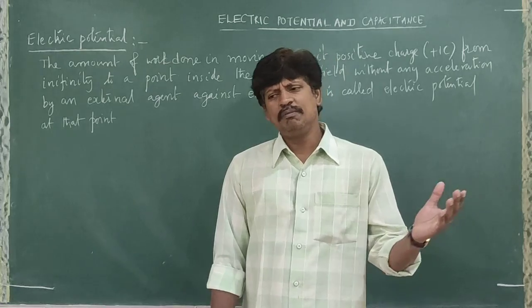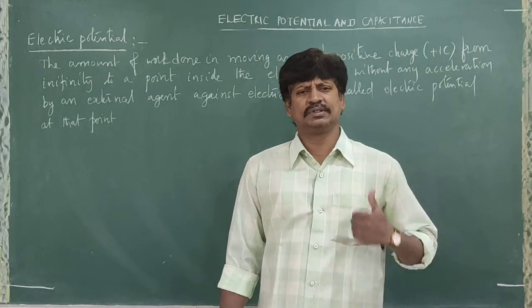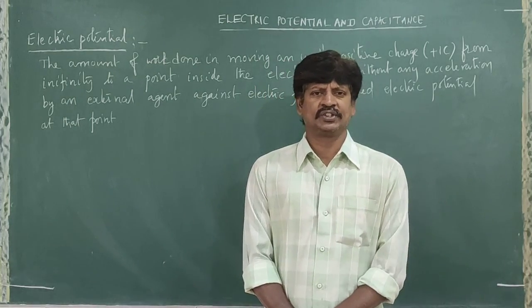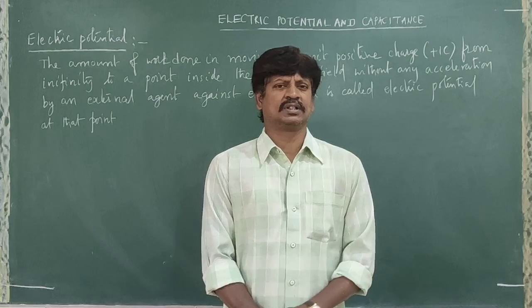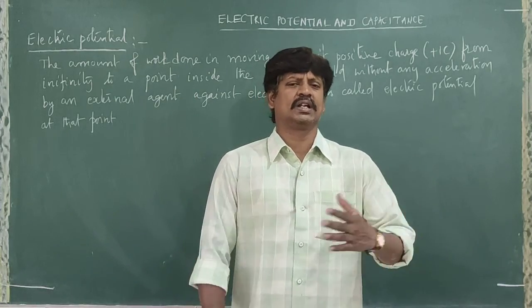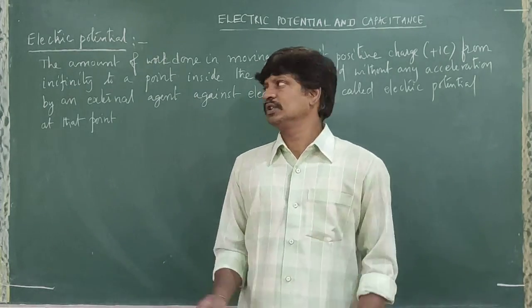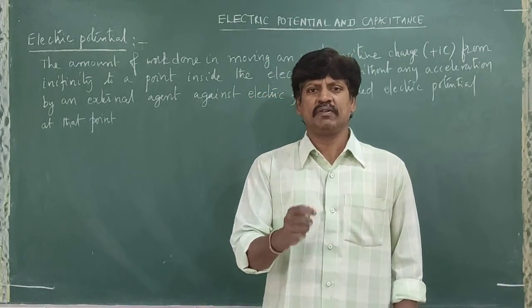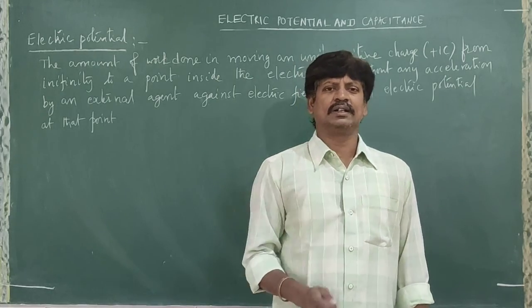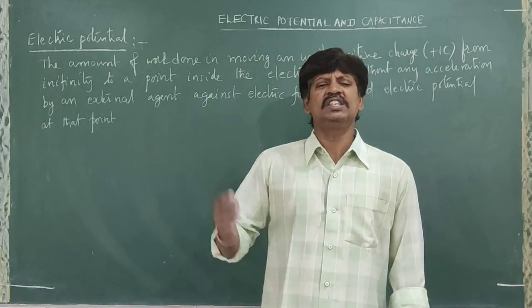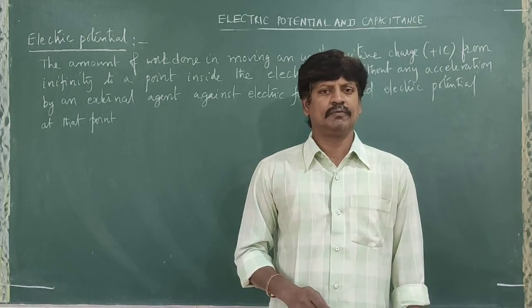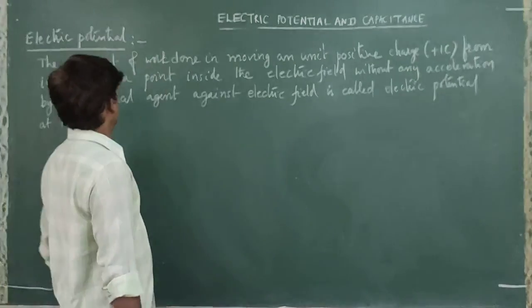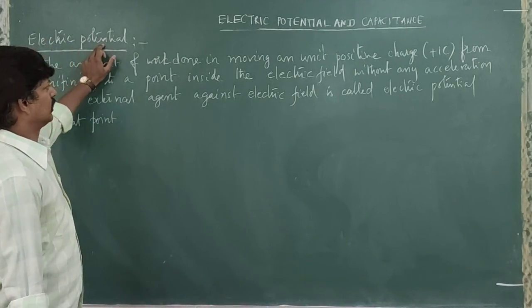And in many chapters, like in this chapter, next chapter, electromagnetic induction, then alternating currents, then atoms chapter, and then dual nature, semiconductors, most of the chapters we are going to talk about potential, electric potential. So very important. If you understand the idea of potential, so many chapters become very easy for us. Right? So let us discuss now. So first one, electric potential.